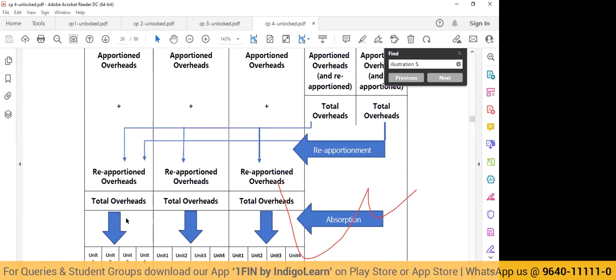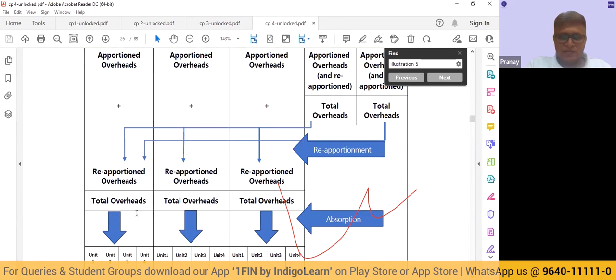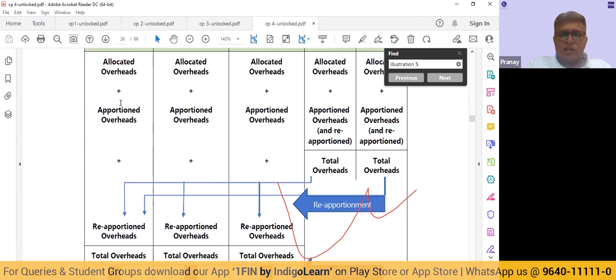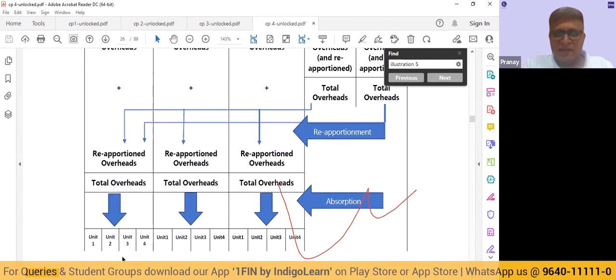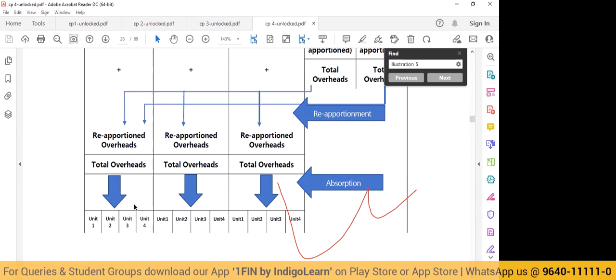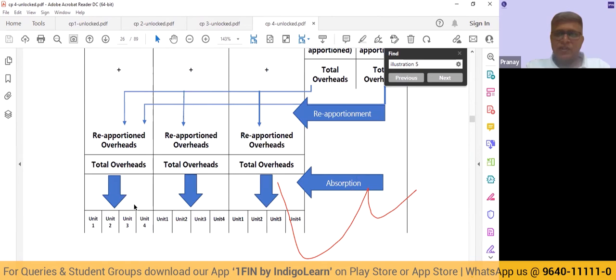After reapportionment, we are going to get the total overheads. Let's say we are going to get the total overheads for department A as rupees 1 lakh. Let us assume after doing these 3 steps: allocation, apportionment, and reapportionment, the total overheads that we get for department A is 1 lakh. Now, this 1 lakh is not for a single product. It is for the entire activity carried out in the department.